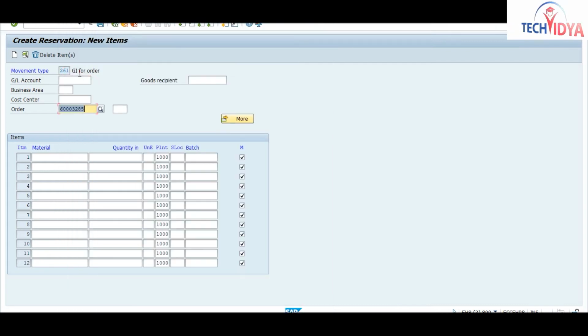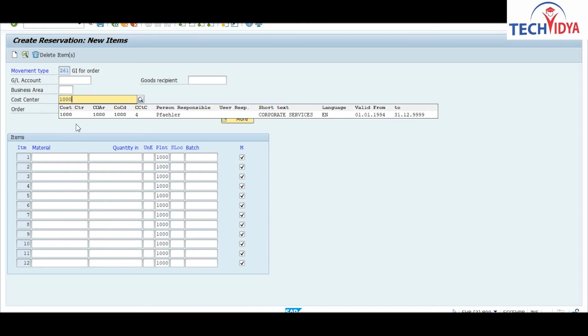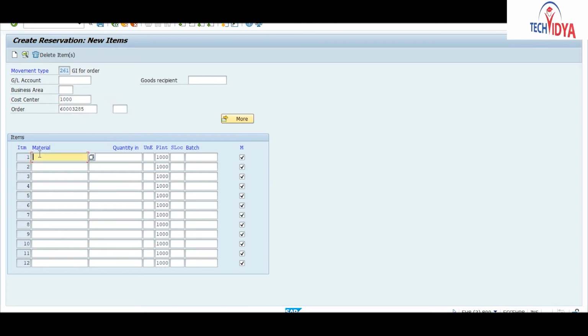Go through this order number. Okay, so my cost center is this one. I will also enter here my material and quantity. Say another 100 quantity if you want to move.